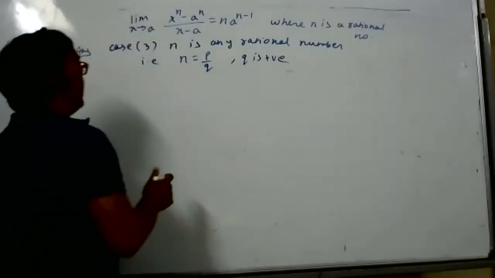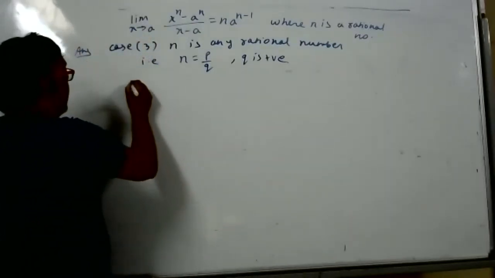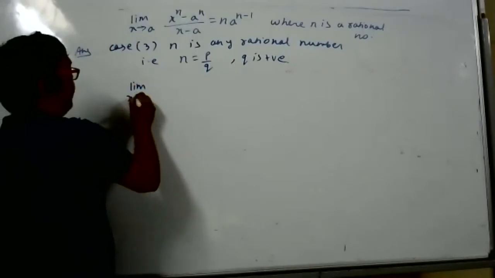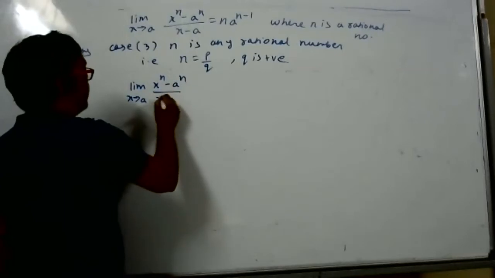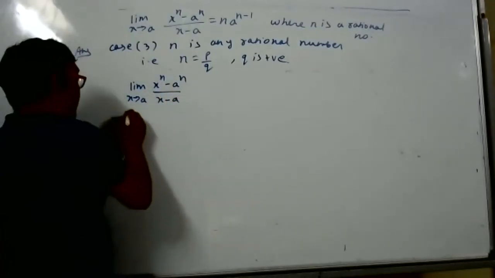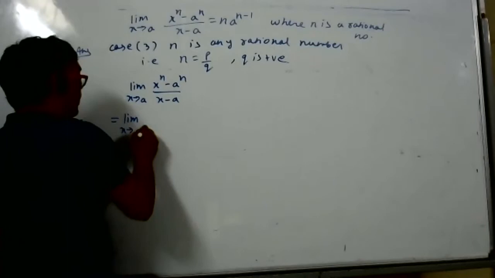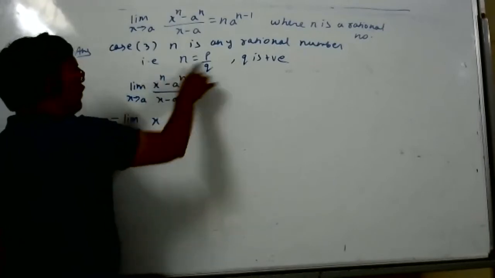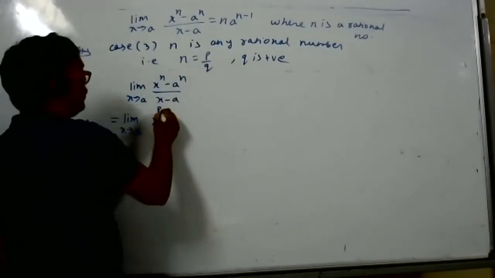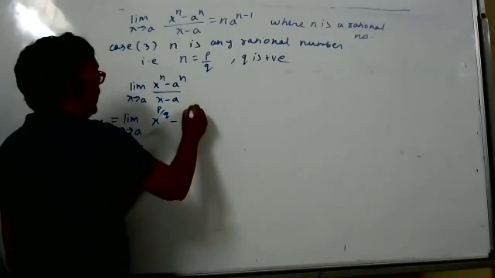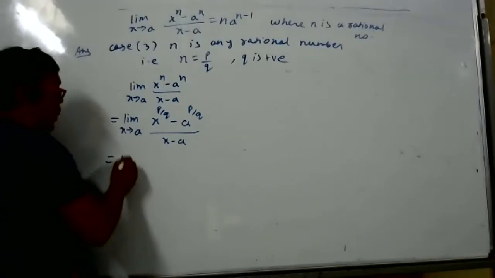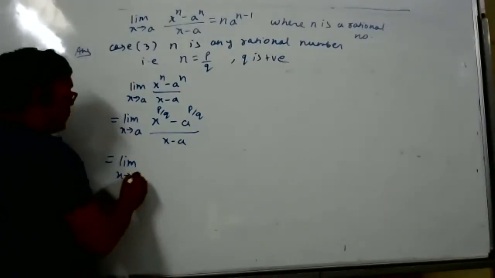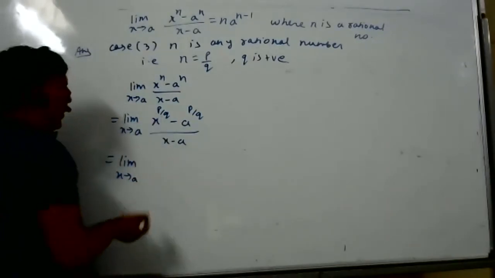Okay, we'll proceed now. So the question becomes limit x tends to a, x to power n minus a to power n by x minus a. All of you concentrate hard and see on the board, don't look here and there. In the place of n, what should I write? x to power p by q minus a to power p by q, by x minus a. All of you know the law of exponents, law of indices. What can I write here?